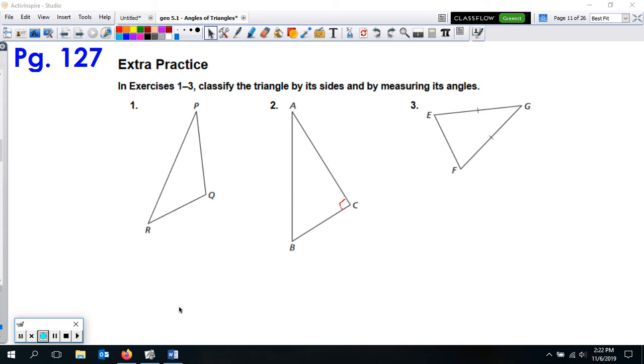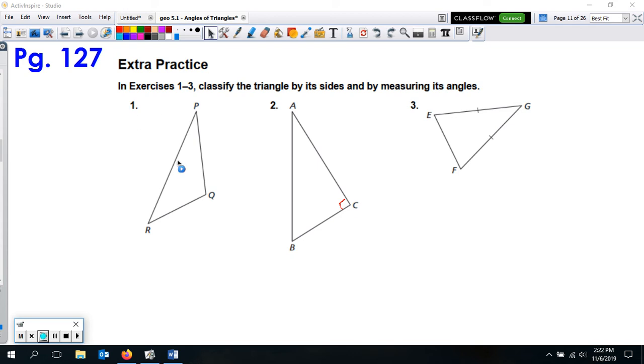So go ahead and pause the video and name each one of these, classify it by the angles and the sides. All right, so hopefully at this point you're playing it again to check to see, did you classify this correctly? Did you give it the first name and then second name correctly?